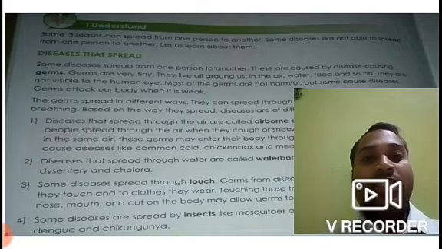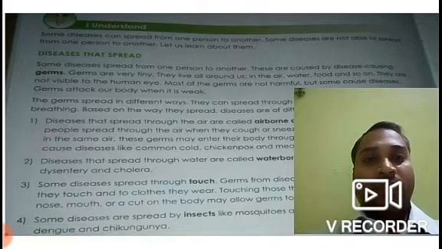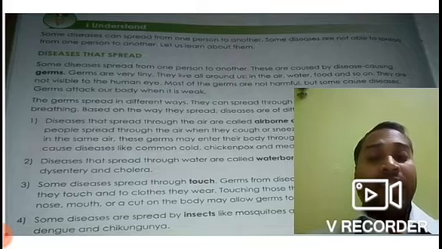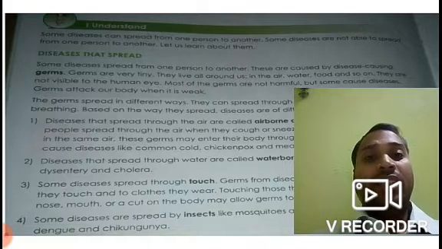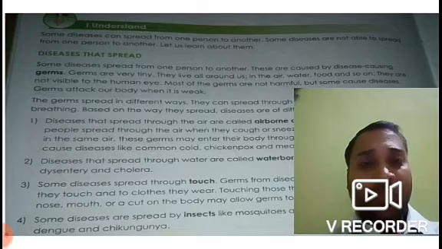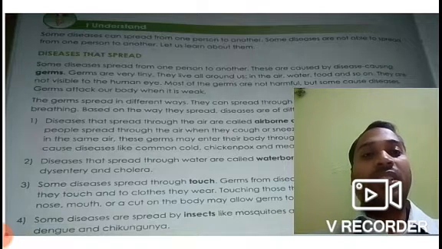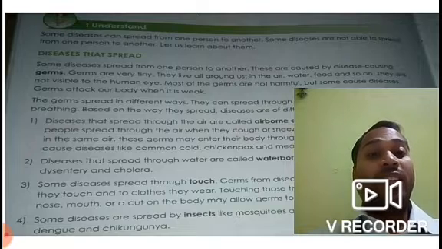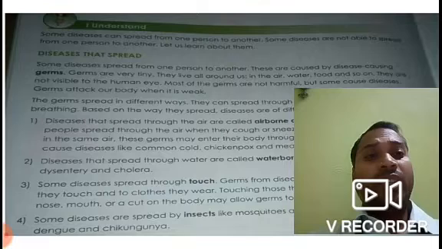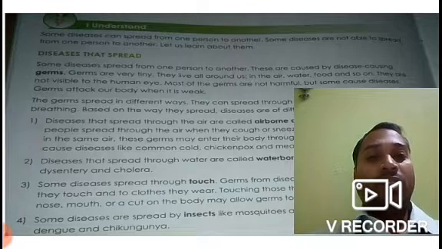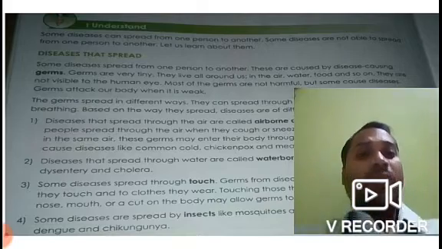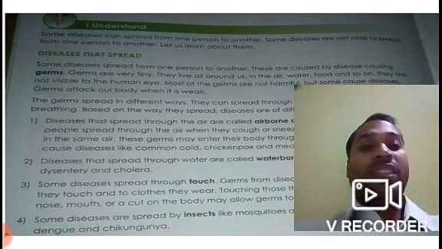So diseases that spread are called what? Communicable diseases, and mainly the carriers of these diseases are germs which can spread from one person to another easily, through different mediums such as air, water, food, or insects.